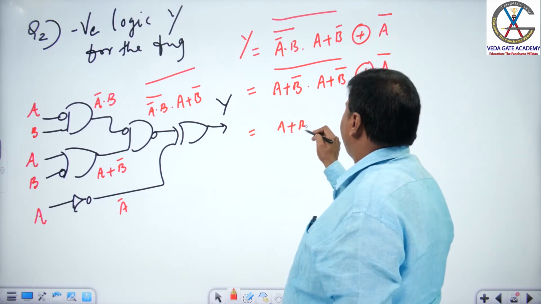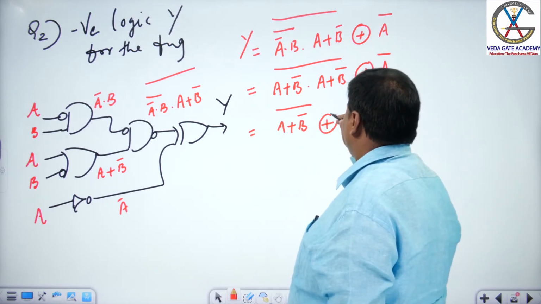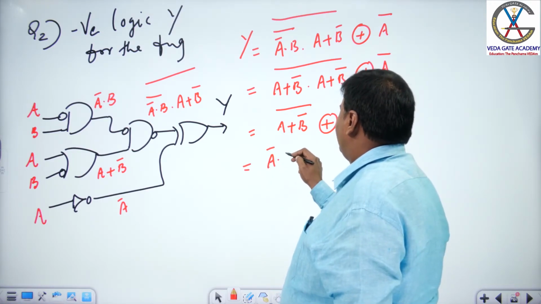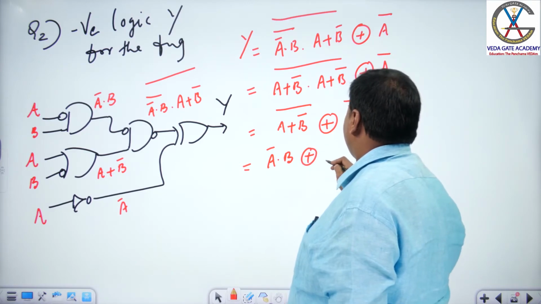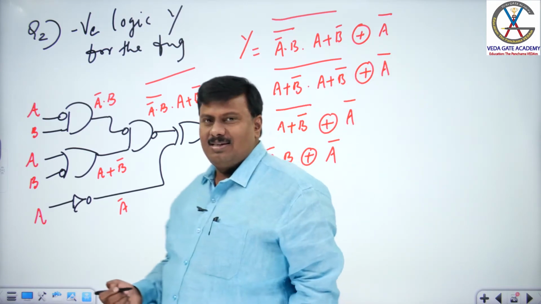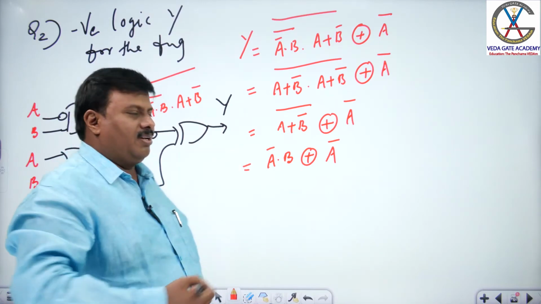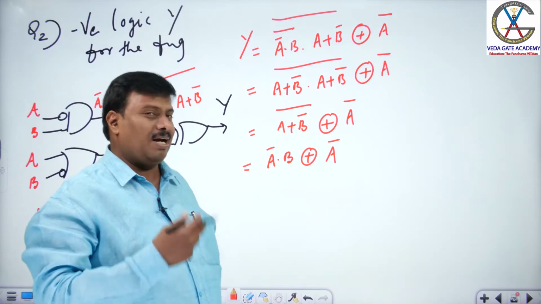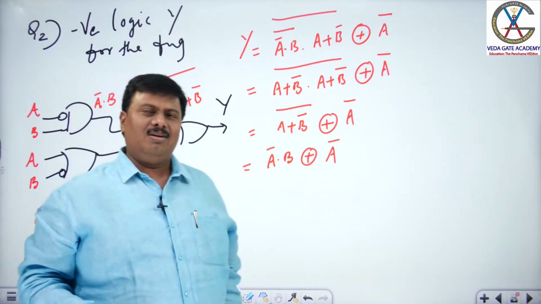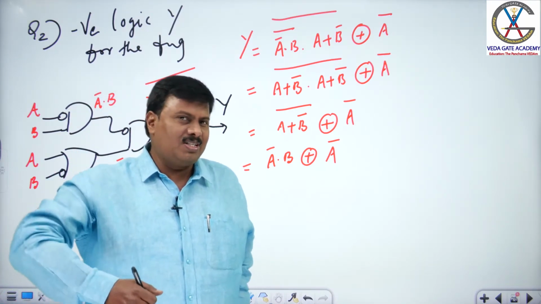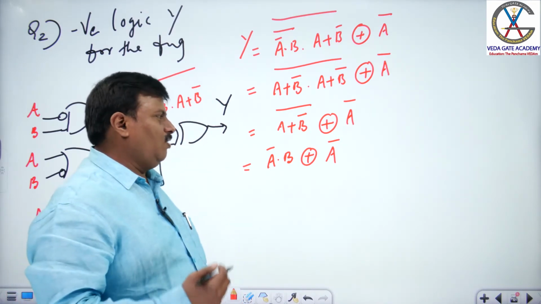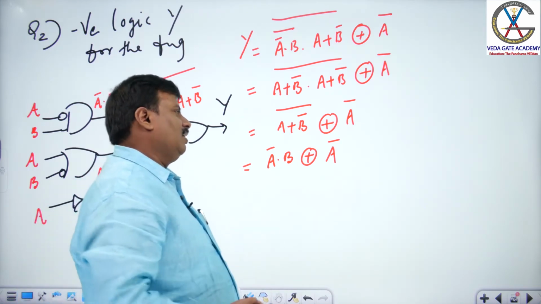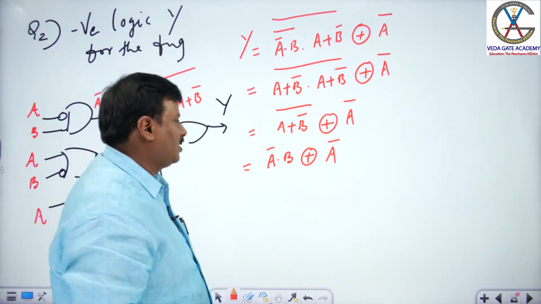A plus B bar whole bar exclusive OR A bar. And simple, it is A bar into B exclusive OR A bar. Then applying the exclusive OR equation here, going mathematically, why don't we solve this through a tabular form? For a typical logical expression which is expected to be time taking, it is always better to apply the tabular form and get the answer in a faster way. Now let us see the tabular form method to get the answer for this question.